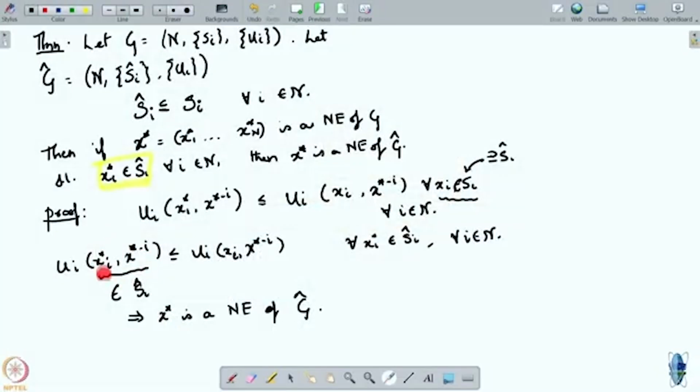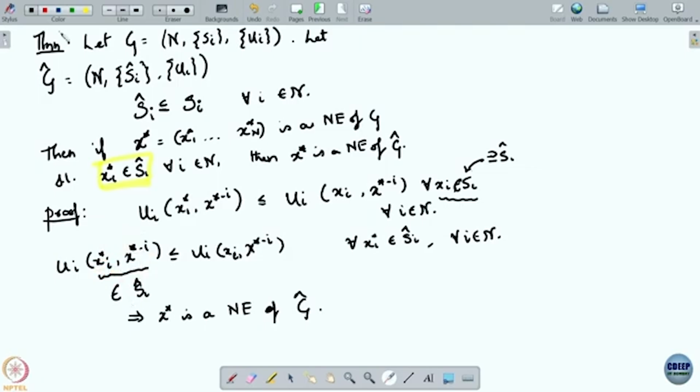The only thing left for me to prove is that X star actually is available in G hat. It's not gotten eliminated when you created G hat.